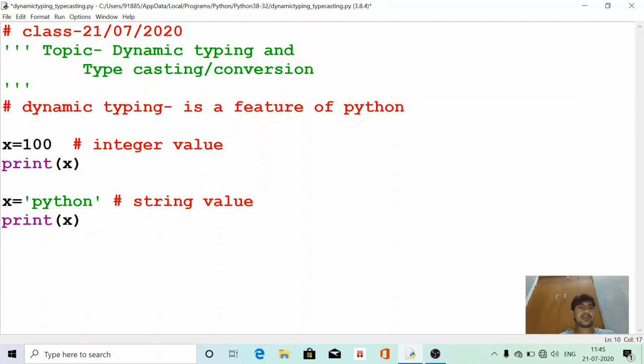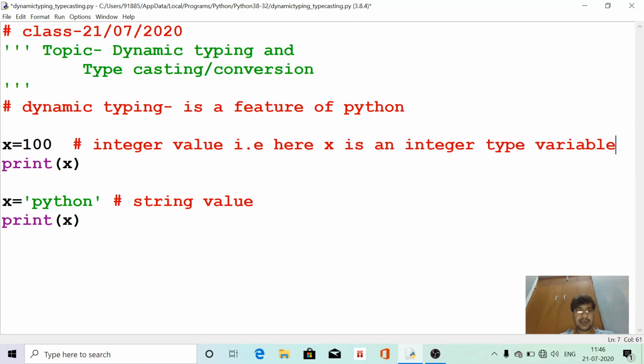The advantage of this feature: when x is assigned an integer value, x is an integer type variable, and in the second assignment x is a string type variable.